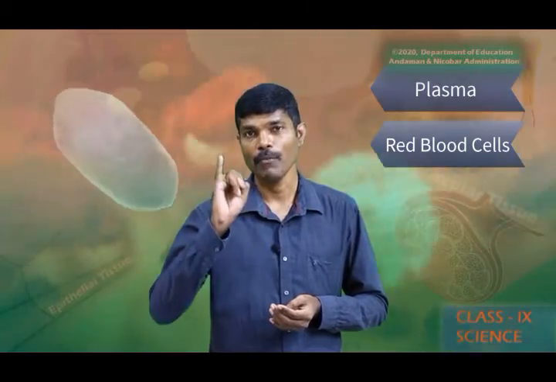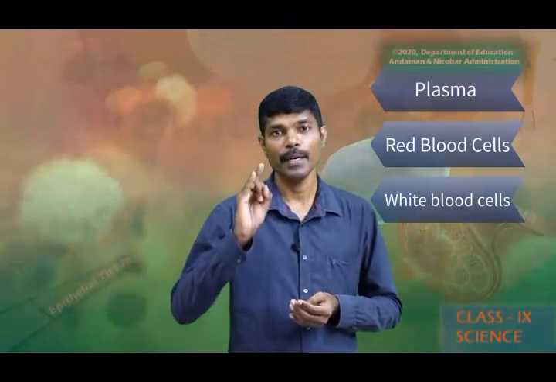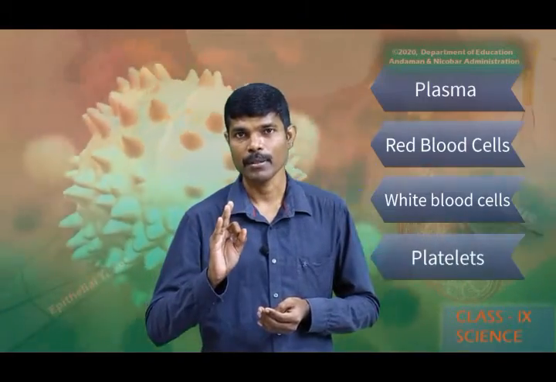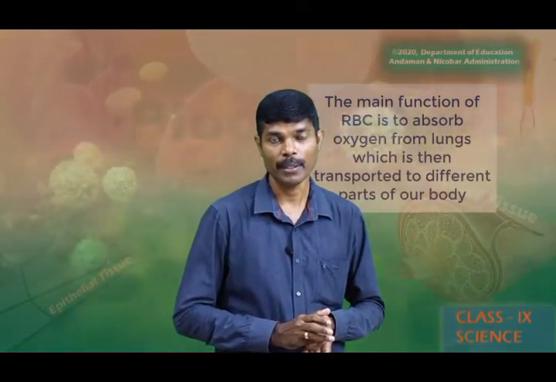What are they? Number one, red blood cells, also called RBC. White blood cells, they are also called WBCs. And finally, platelets. The main function of red blood cells in our body is to absorb oxygen from the lungs and transport it to different parts of the body.